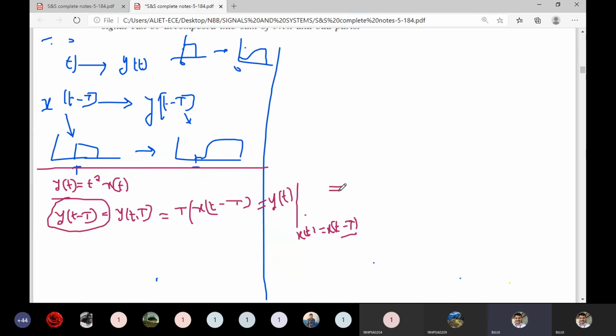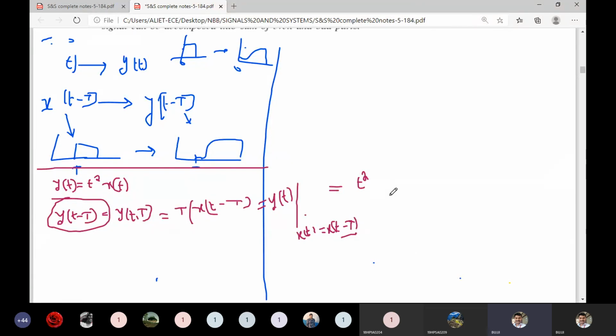That means simply we are substituting in x of t only. Clearly I'm explaining, in the function of x of t, not at all other times. Actually t square is written outside of the function, that is a multiplied factor.